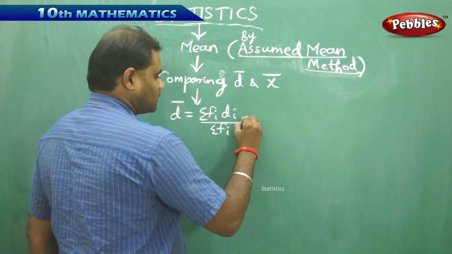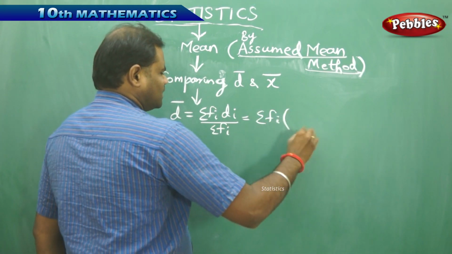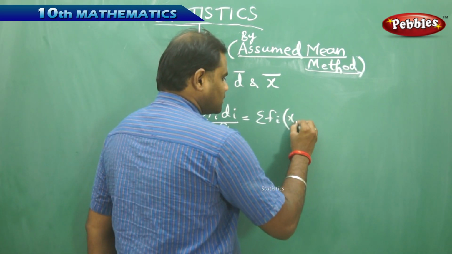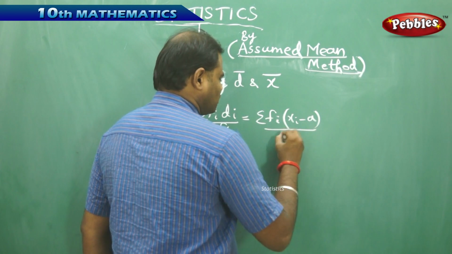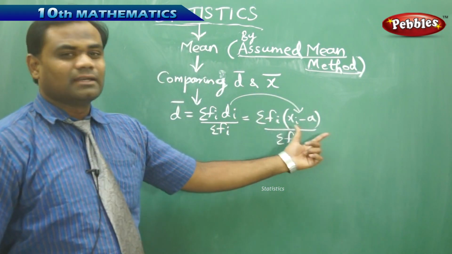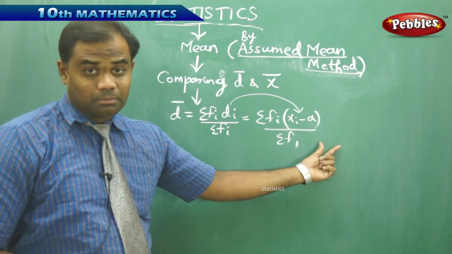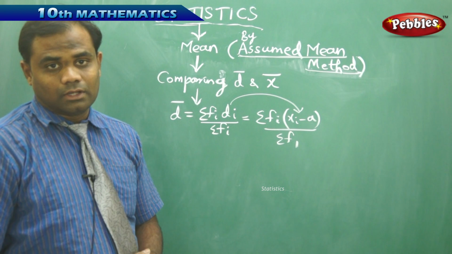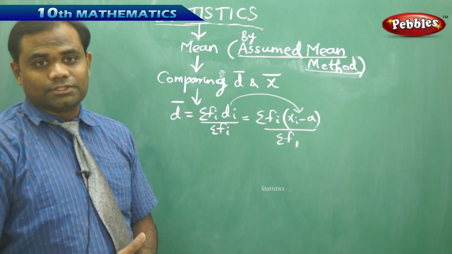Coming to this, we know that the deviation di is calculated using xi minus A, because di is simply xi minus A, A being the assumed mean and xi being the mid value of the class interval, or the observation of each of the class intervals.